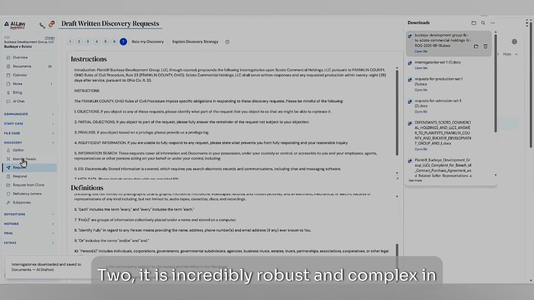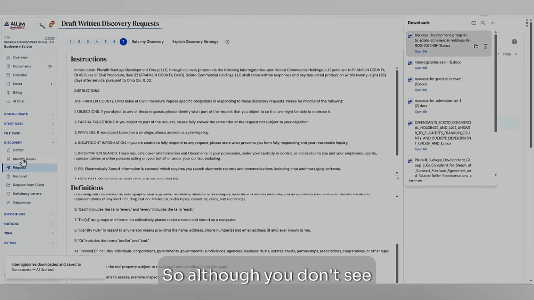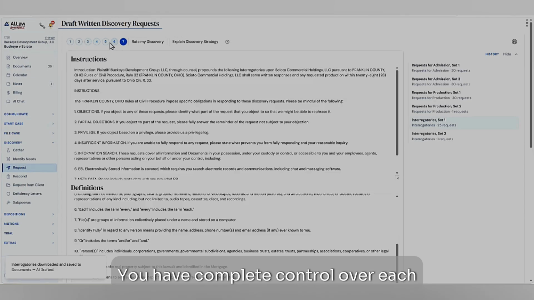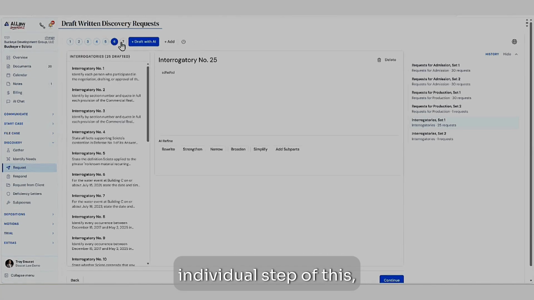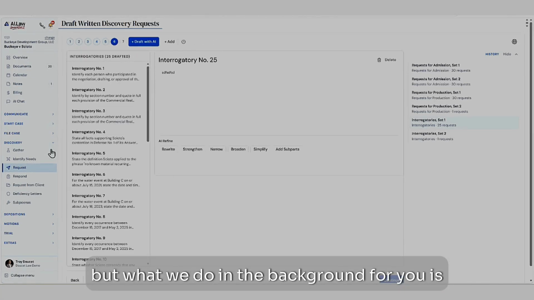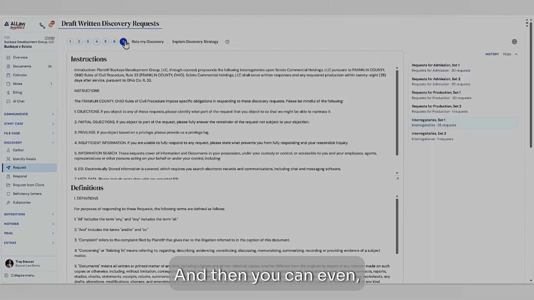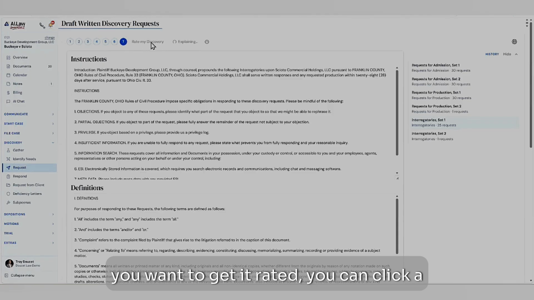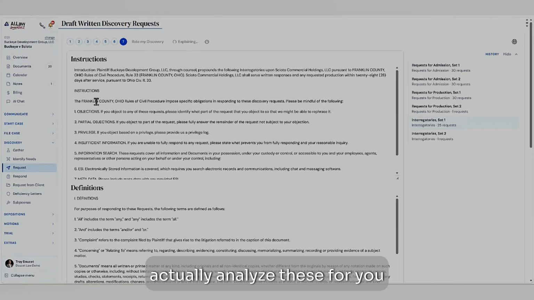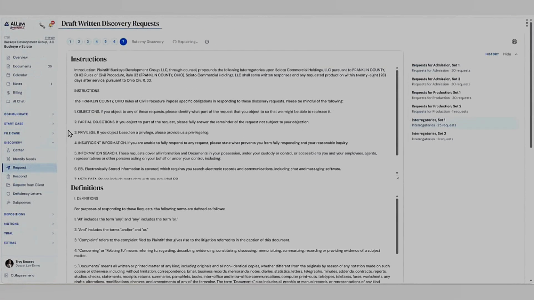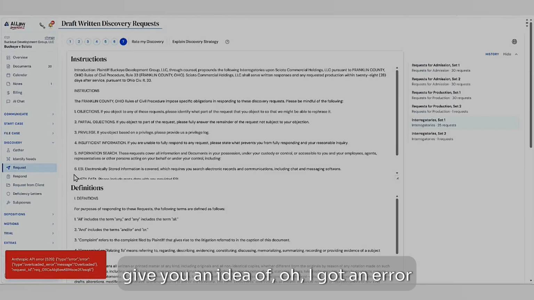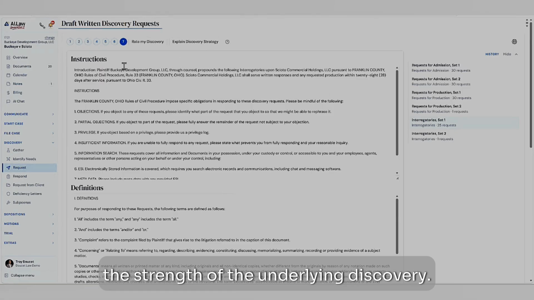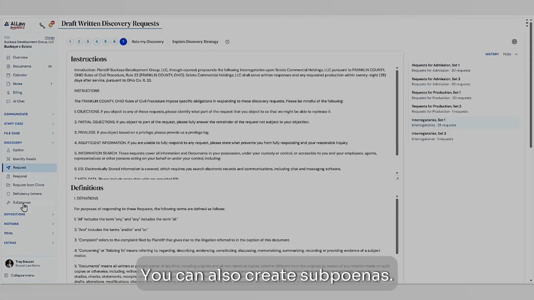Two, it is incredibly robust and complex in the background. So although you don't see all of this in excruciating detail, there's still 7 steps, but you have complete control over each individual step of this. What we do in the background for you is pretty robust. And if you're not sure how it came up with the request, or you want to get it rated, you can click a button here, and our system will actually analyze these for you and give you an idea of the strength of the underlying discovery. You can also create subpoenas.